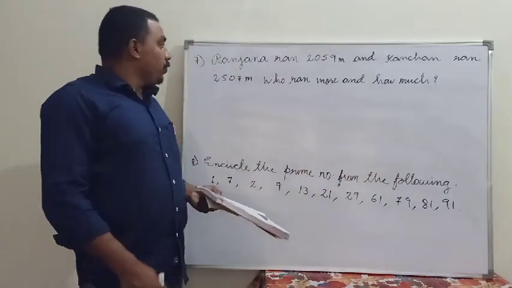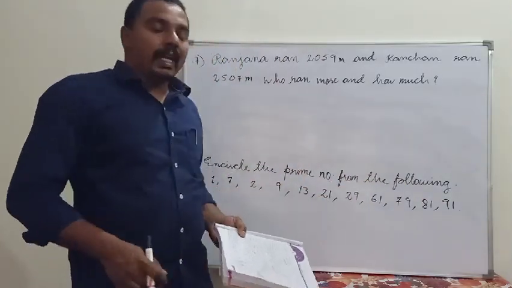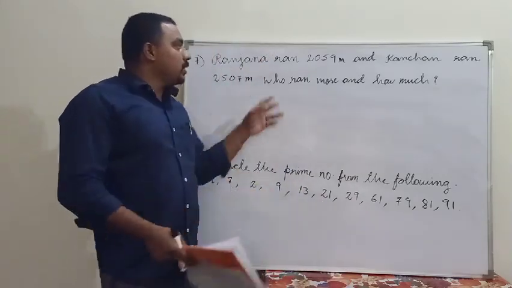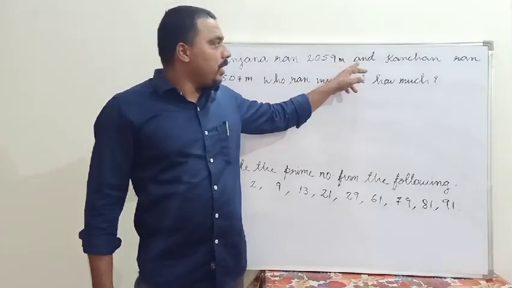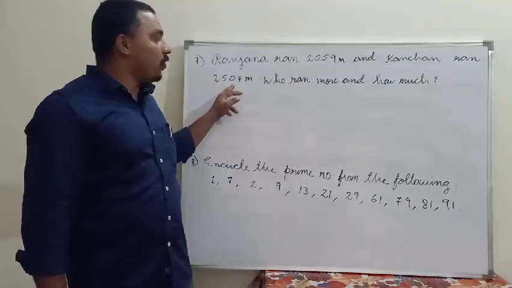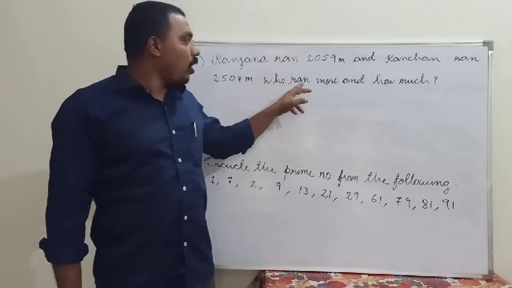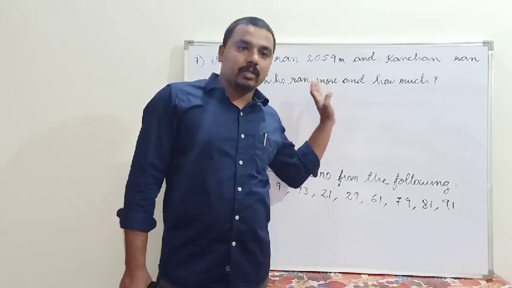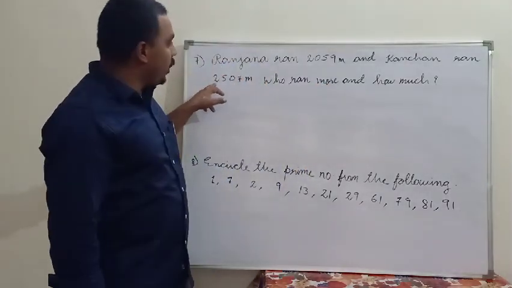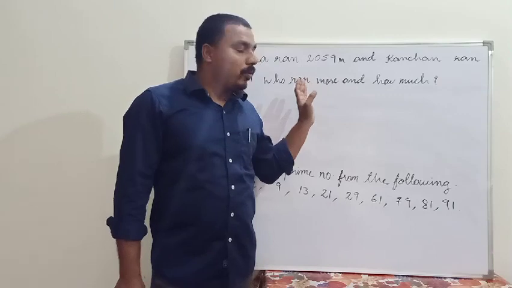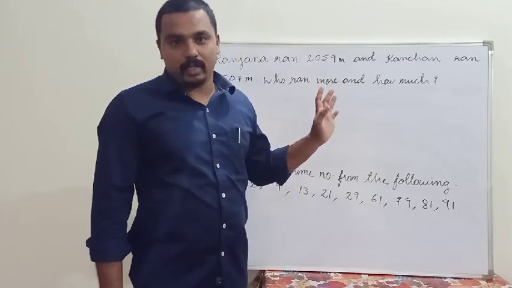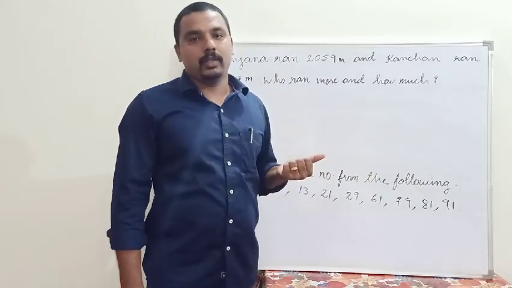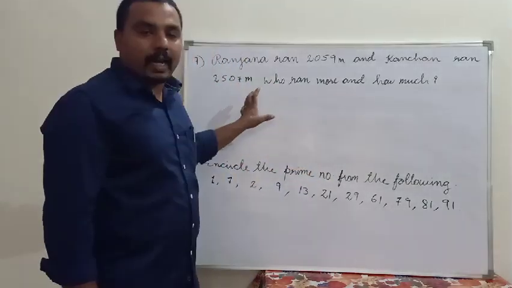So the next question, it is a problem solving related to subtraction. See the question. Ranjana ran 2059 meter and Kanchan ran 2507 meter. Who ran more and how much? So this question is related to subtraction. You know that whenever you are reading, if you get a problem solving, read the question at least 2-3 times. Make it clear whether it is addition, subtraction, multiplication or division. So after that you have to write the steps.